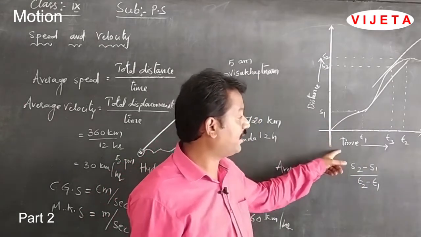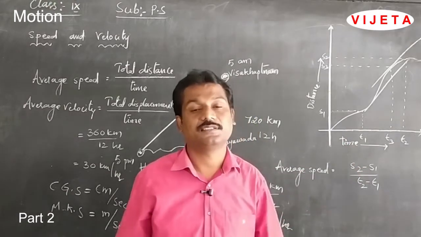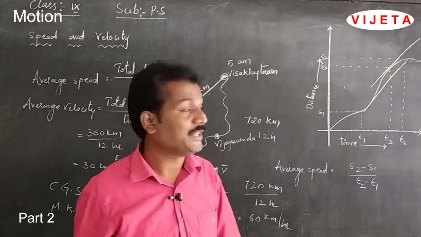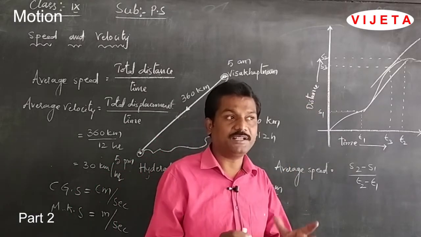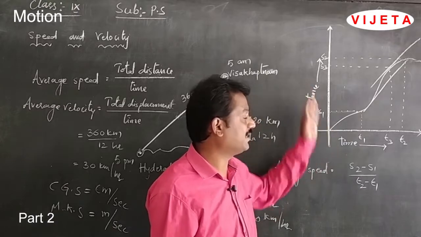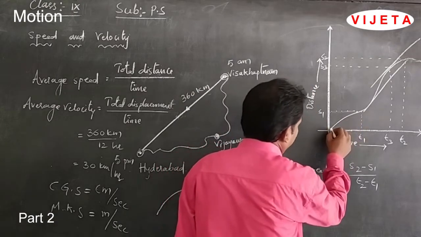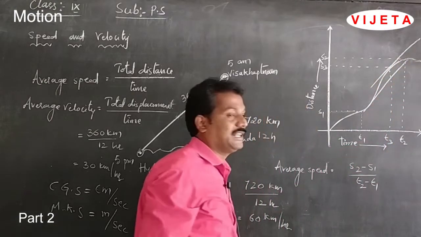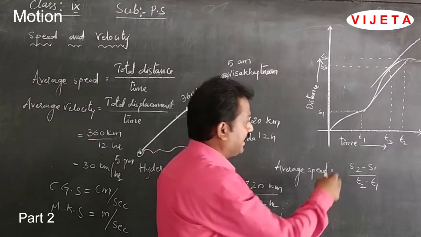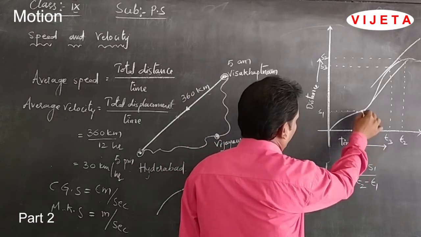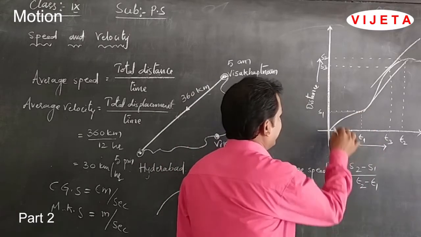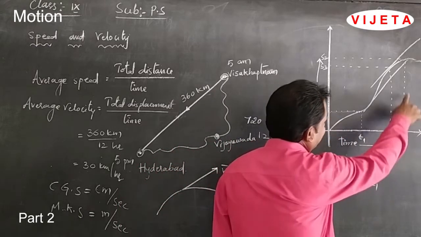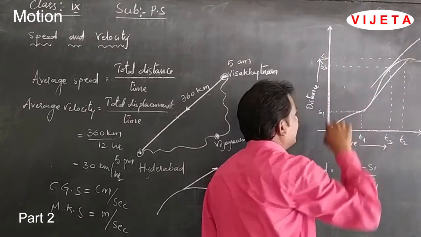The independent quantity we always take on the x axis, whereas the dependent quantity we take on the y axis. Now, draw a graph of the distance traveled against time. I am going in this direction, so I draw it like this. Now, identify a particular distance at a particular time. At t1 seconds the body is here, that means the distance is s1, and at time t2 the body is here and the distance covered is s2.